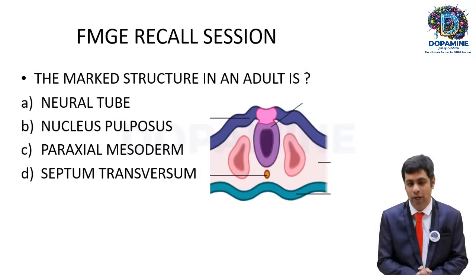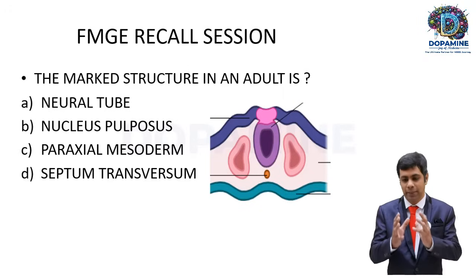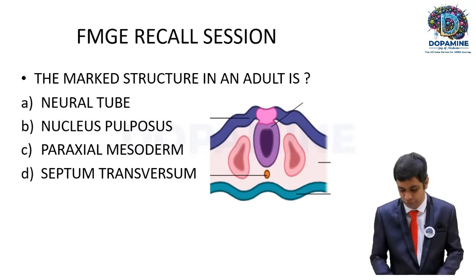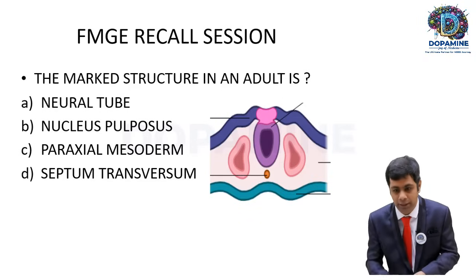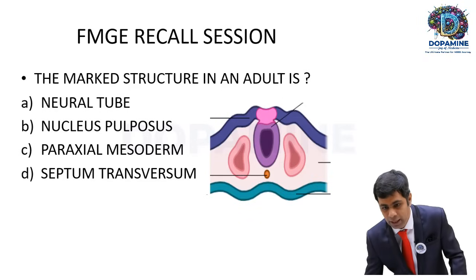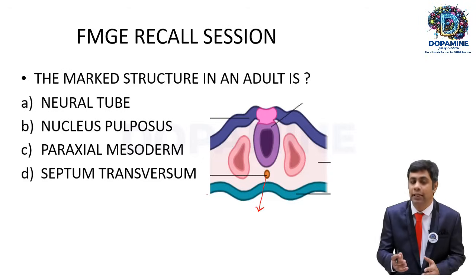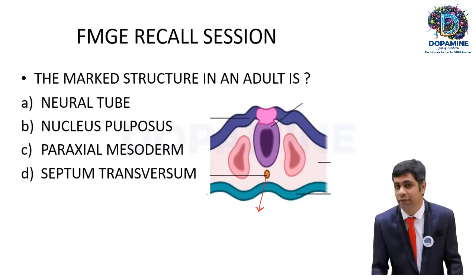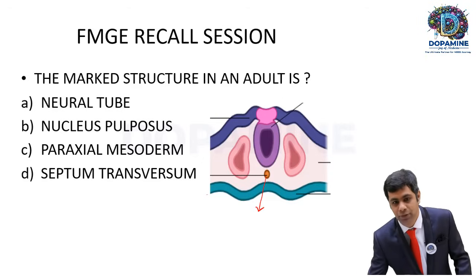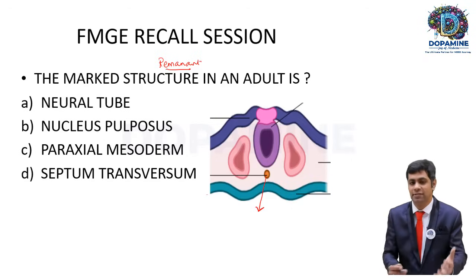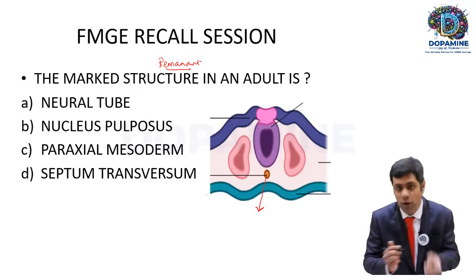It's an image-based one, about development during the second and third week of intrauterine life, where this structure has been marked. They asked what the structure present in adult form is. Usually we studied that it's a remnant, something that persists, does not have any function, and persists in adult life as well. What is the structure present?